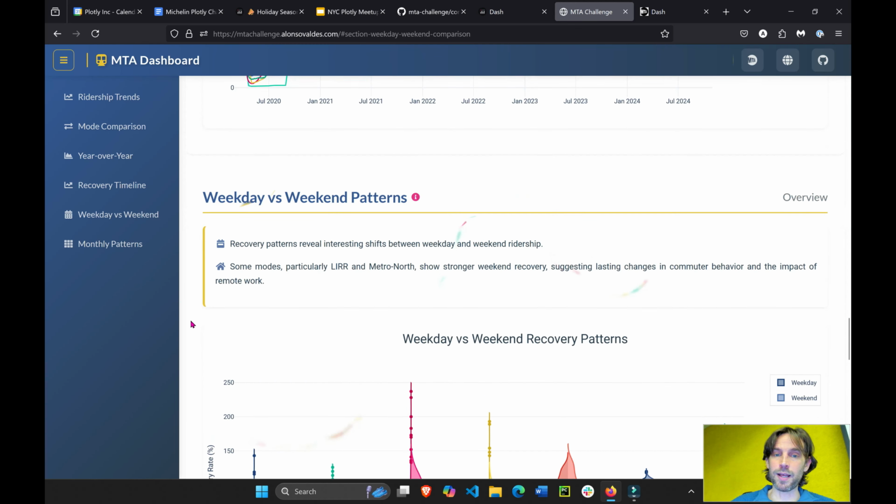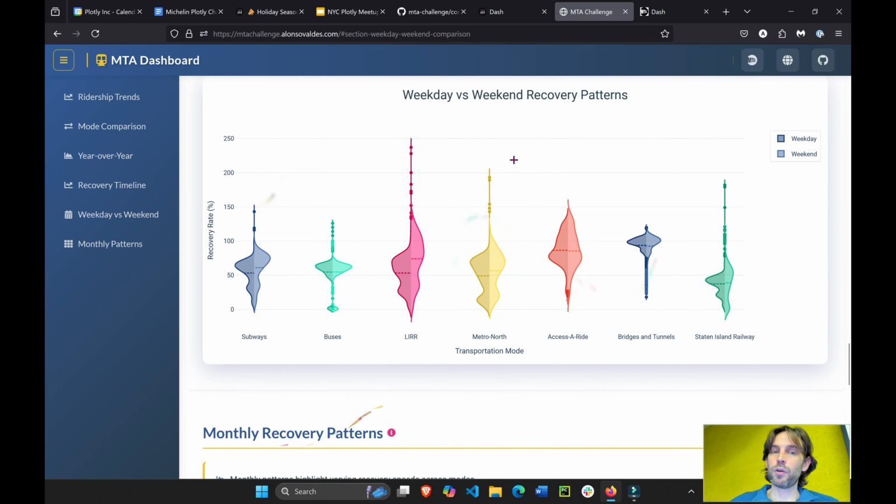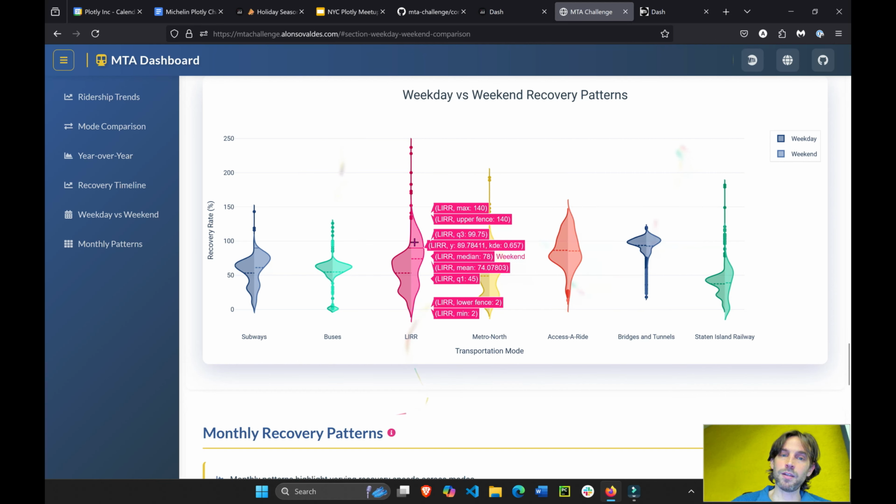This violin chart I personally really like, right? Same thing, recovery rates and percentages, but a double-sided violin plot looking at weekend and weekdays. The biggest difference is in the LIRR, where the median recovery rate is 78%.